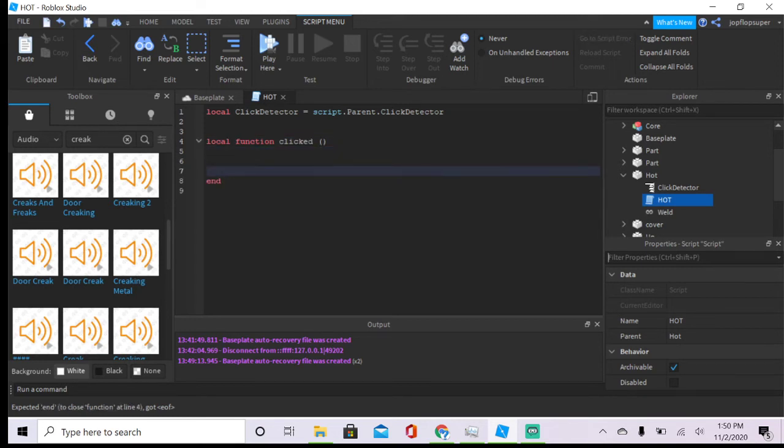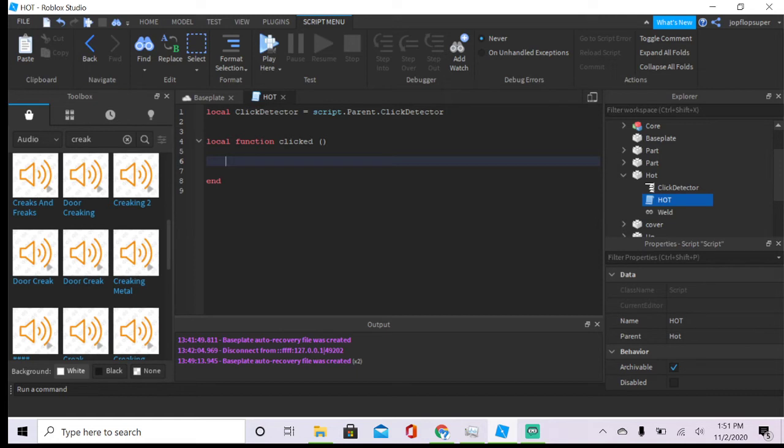Alright, so for this one, I'm thinking of a safeguard mechanic. We can revert it back to like 50. So if you want to revert back to 50 degrees Celsius, do what you want to revert it back. But here we go.